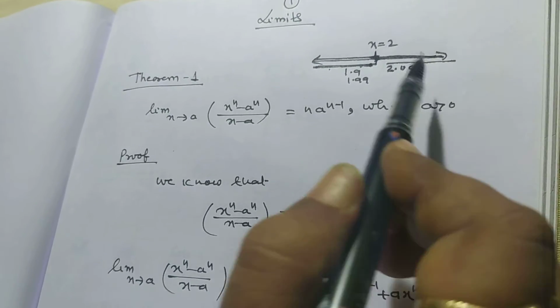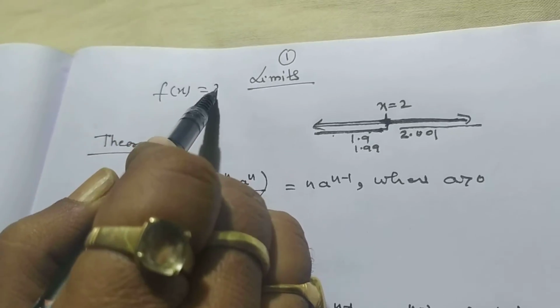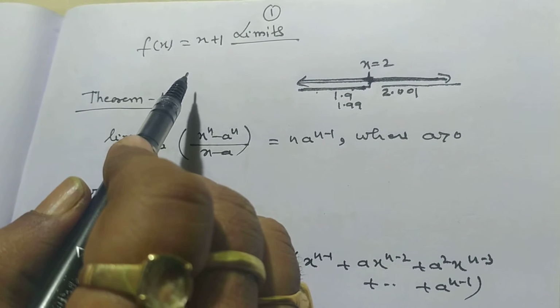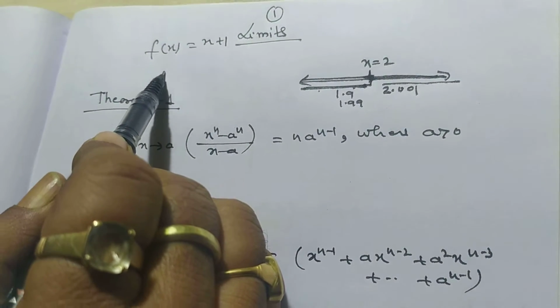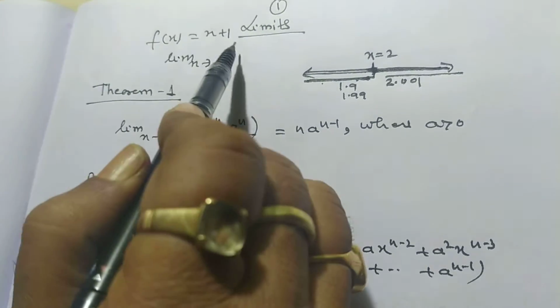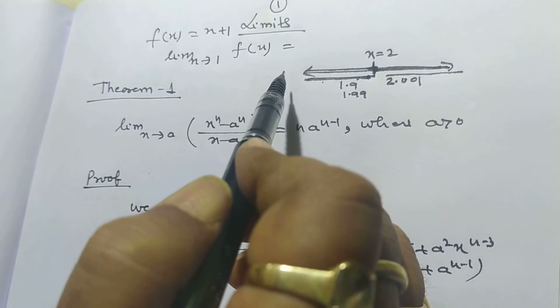Now another question: suppose f(x) is equal to x plus 1, and we want to find the value of this function at the point 1, then limit x tends to 1, f(x) will be what?